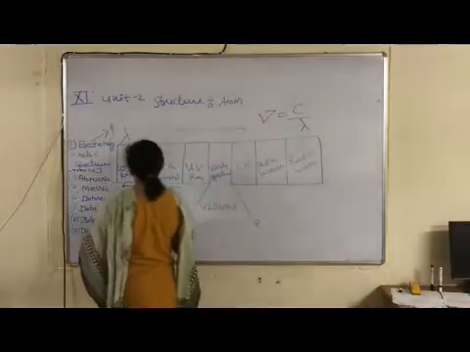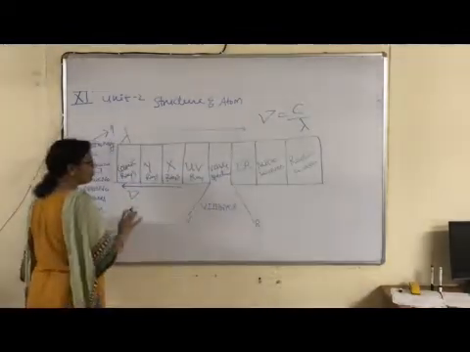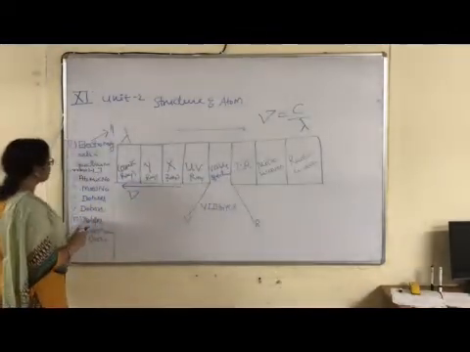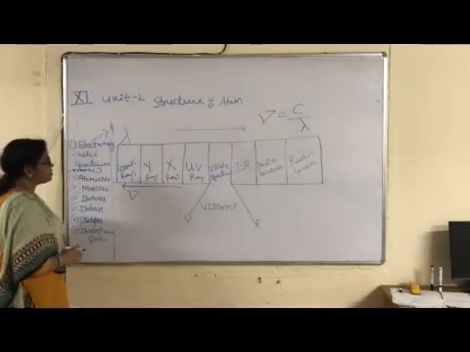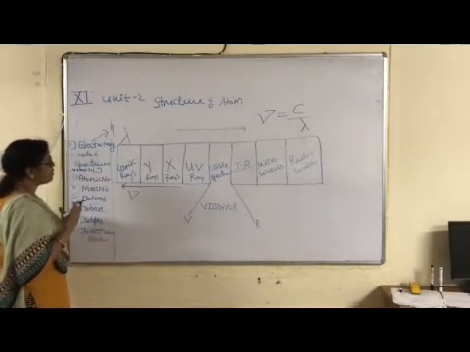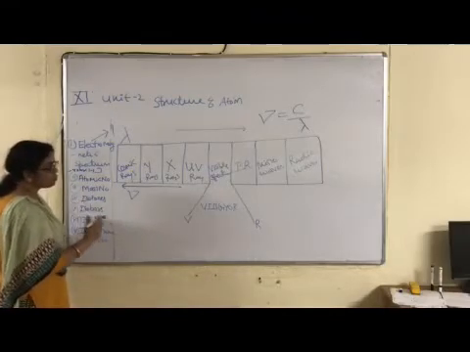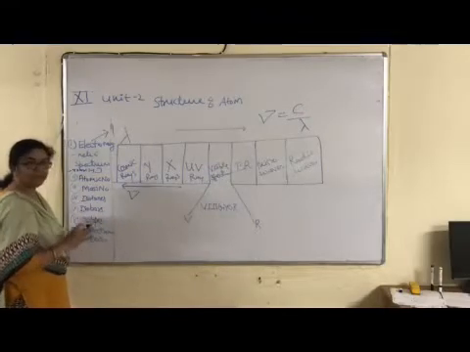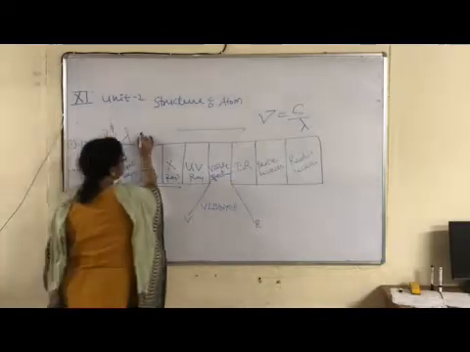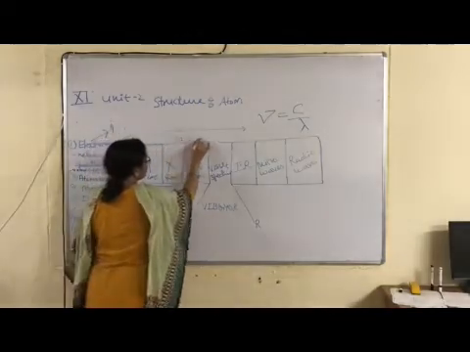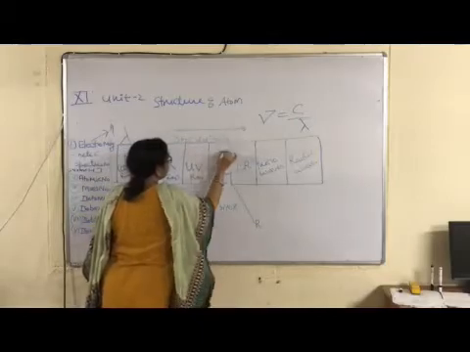This systematic arrangement of electromagnetic radiations is known as the electromagnetic spectrum. What is the order of their wavelengths? As we move from cosmic rays to radio waves, wavelength always increases. So this is an increasing order of wavelength.